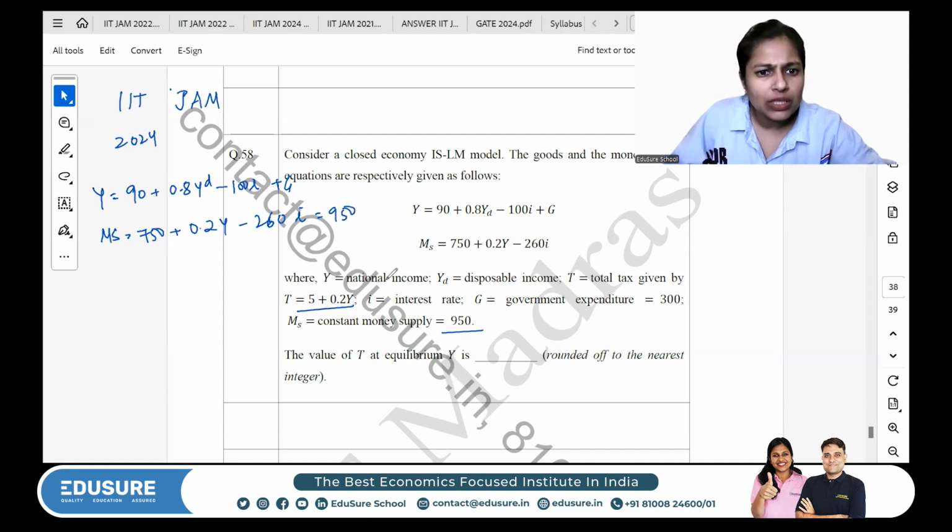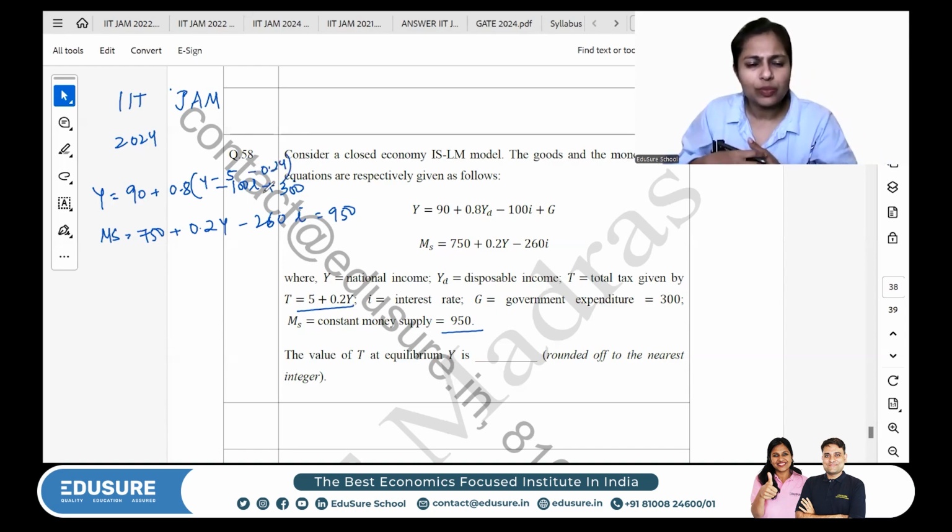Then G is 300. And YD is Y minus T, which is equal to Y minus 5 minus 0.2Y. All right, so now we're supposed to solve this.